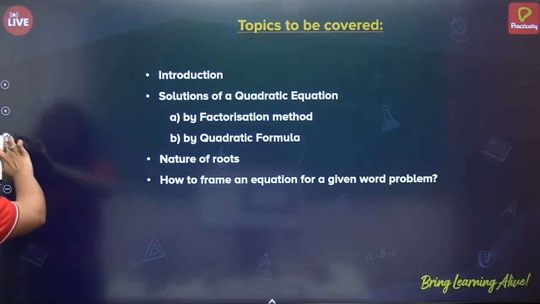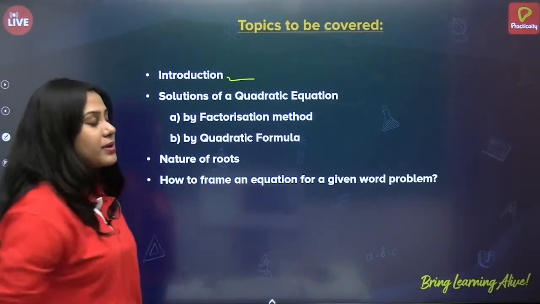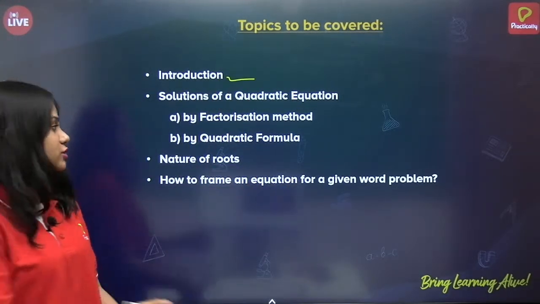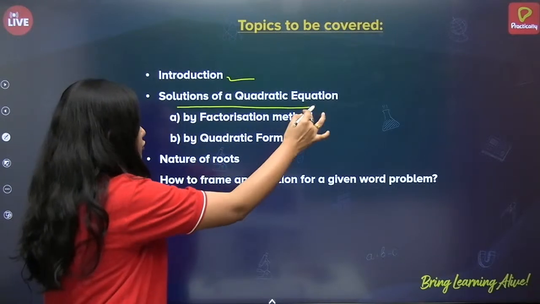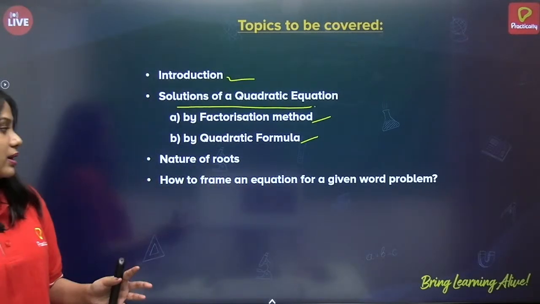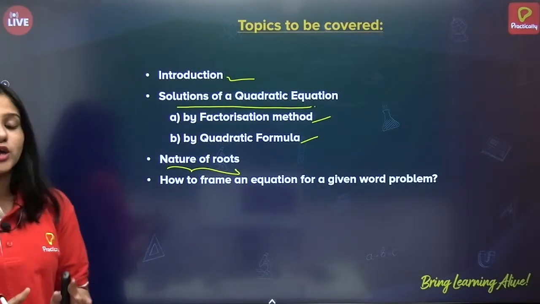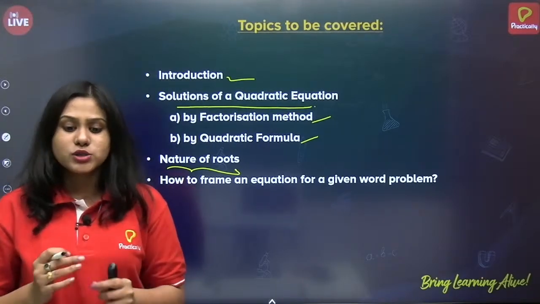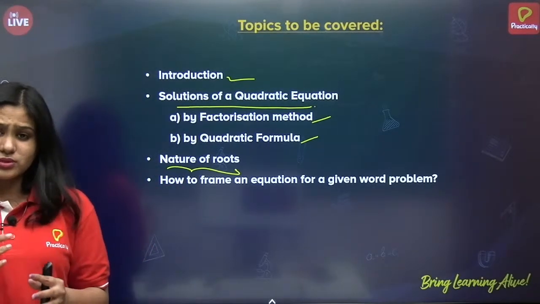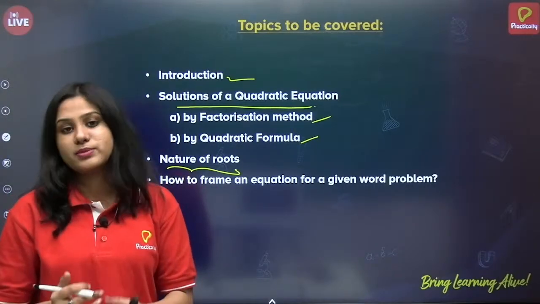Let us see first what topics are to be covered today. We will see the introduction of quadratic equations. Then we will see solutions of quadratic equations by two methods, factorization and quadratic formula. Then we'll see the nature of roots and also how to frame an equation for a given word problem. I have come across many students who find it difficult to present the word problem in the exam.